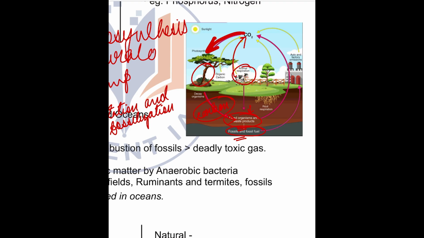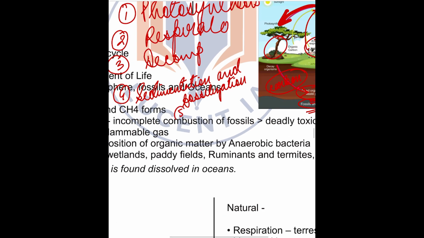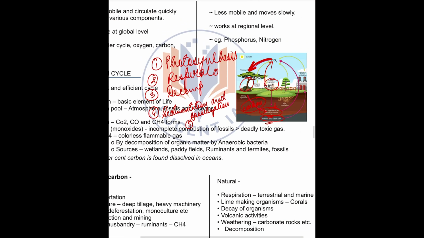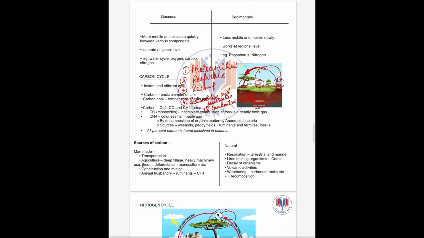So this is sedimentation and fossilization. After that, we have combustion. Upon mining and digging, when these fossil fuels are taken up, they are used by factories to emit CO2 back in the atmosphere, and this completes the cycle.